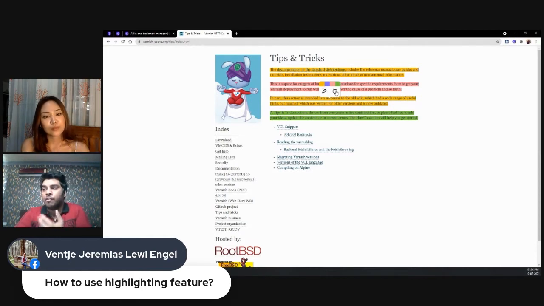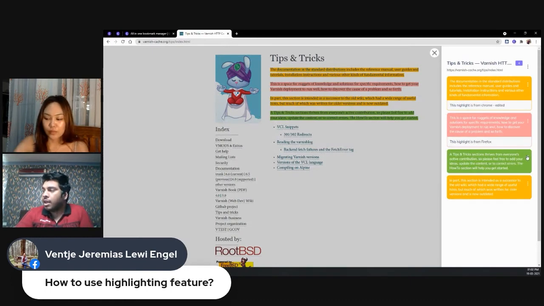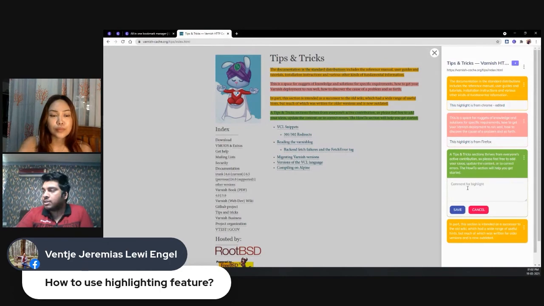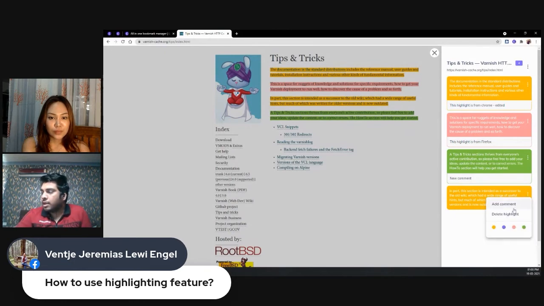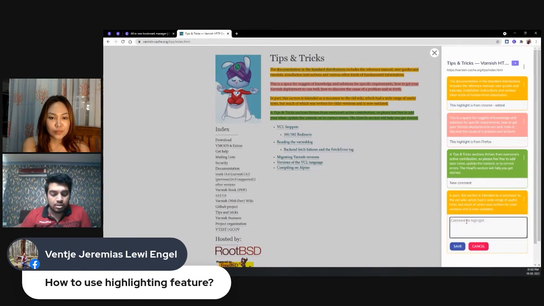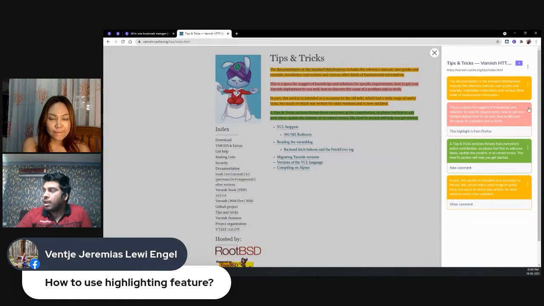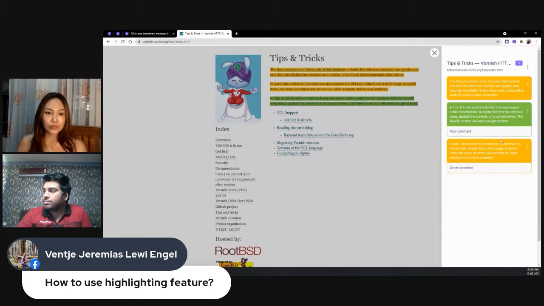So for this I can just click here and click on these three dots here, and I can add a comment here, new comment, save, and I can add another comment here, other comment. So basically you can add comments with the highlights. And what I'm gonna do is delete the comment from here and the highlight from here.